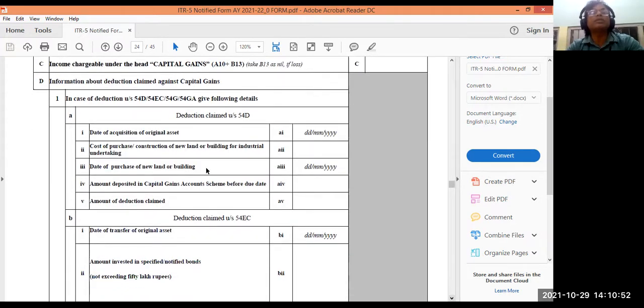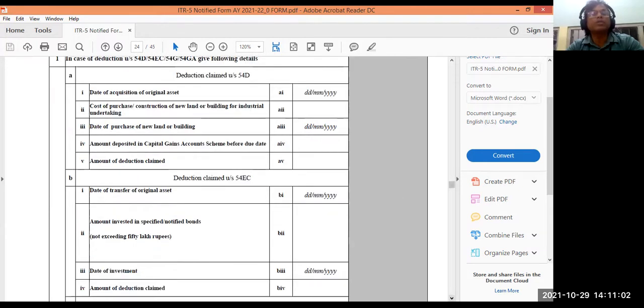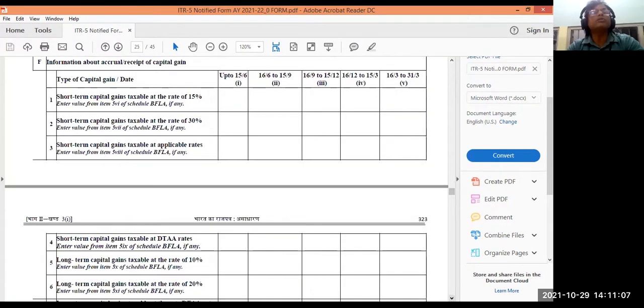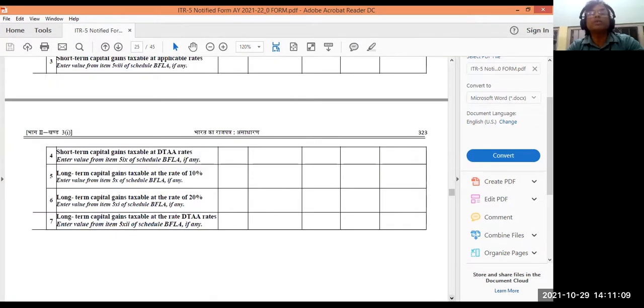And there may be exemptions, 54D, 54E, 54G, 54GA, deductions in case of capital gains. If there are deductions, you will be giving the details here. Deduction from capital gains will be coming here according to sections. And then you go on filling this step by step.